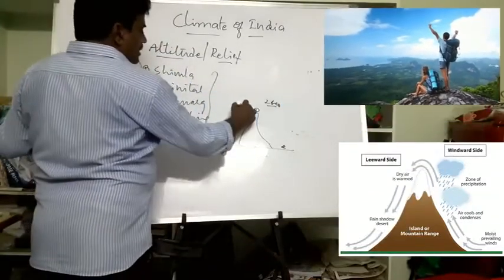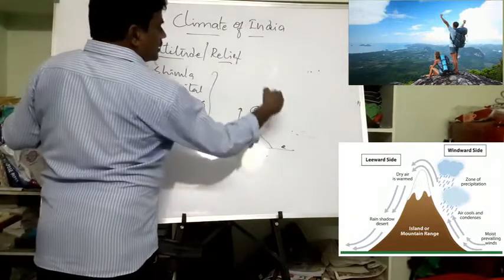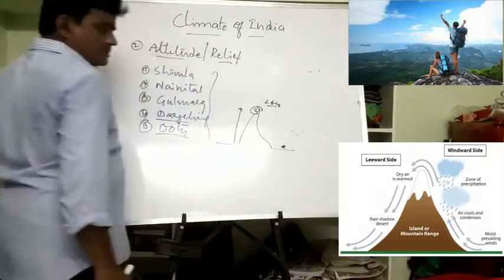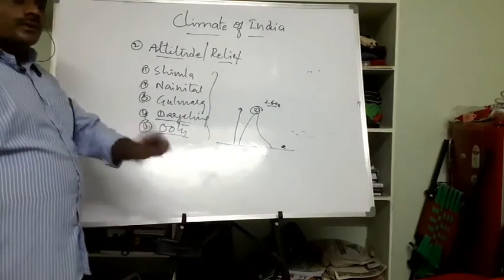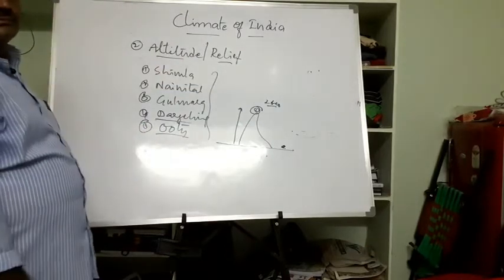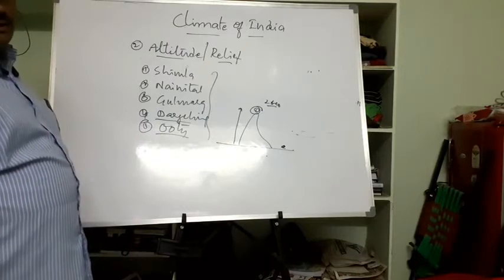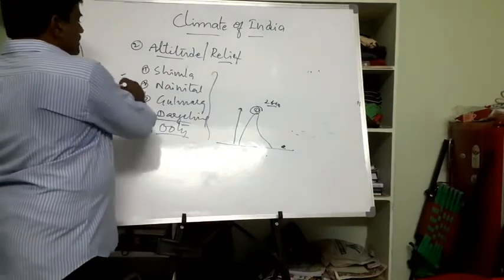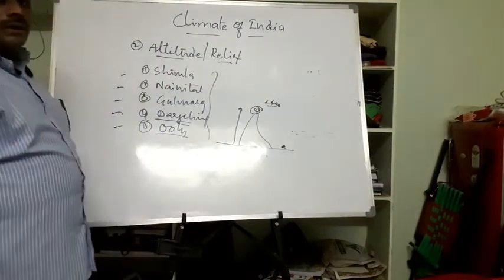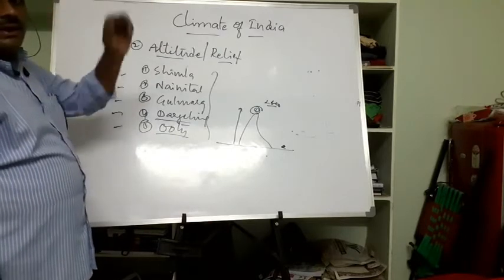As we move up, the temperature decreases. That's why Ooty is cooler than a place on the surface, right? Even though it is close to the equator, because of its height, it is cool. It experiences cool climate because of its location at a higher altitude. That point is to be taken. So these are the places that experience very cool climate in India because they are located at higher altitude regions.